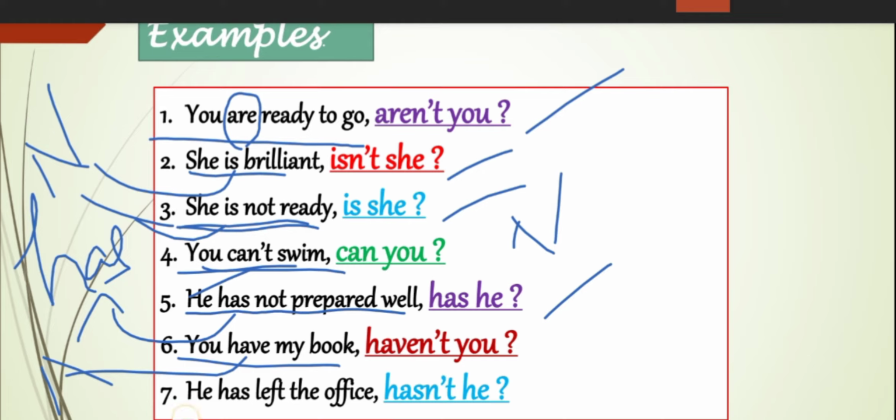He has left the office. Where is the auxiliary here? Has is the auxiliary. And it is a positive statement and automatically the tag is negative. Hasn't he?